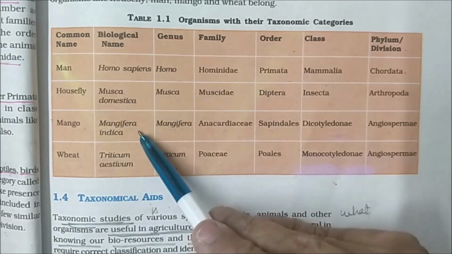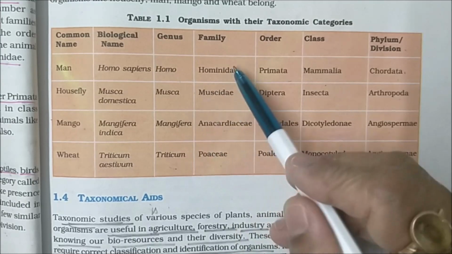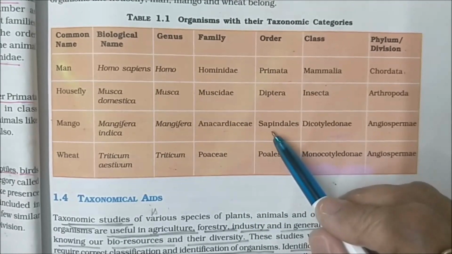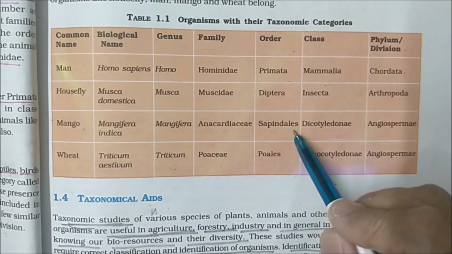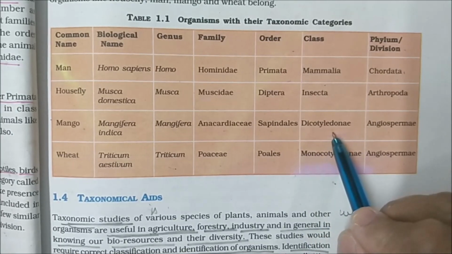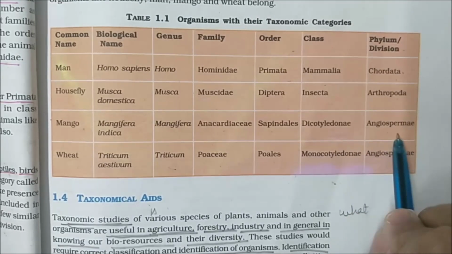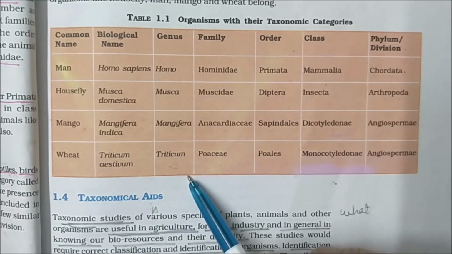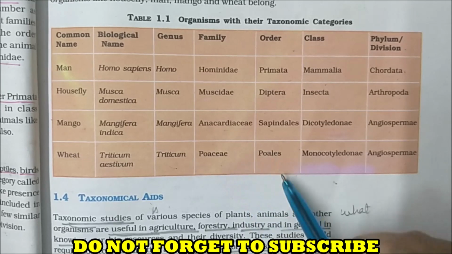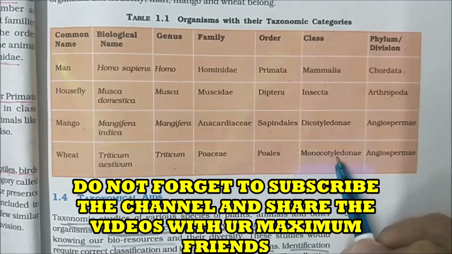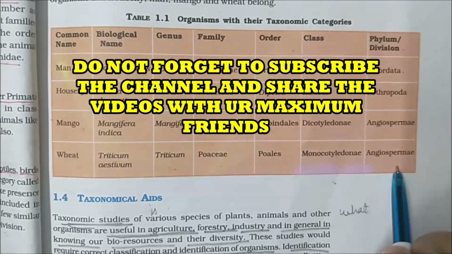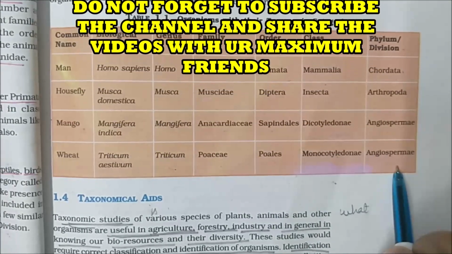Mango, Mangifera indica, genus Mangifera, family Anacardiaceae, order Sapindales, class Dicotyledonae, division Angiospermae. I did not call it phylum. Wheat, Triticum aestivum, genus Triticum, family Poaceae, order Poales, class Monocotyledonae, division Angiosperm. I hope you have understood about the different categories.